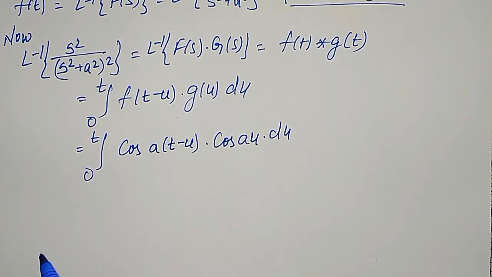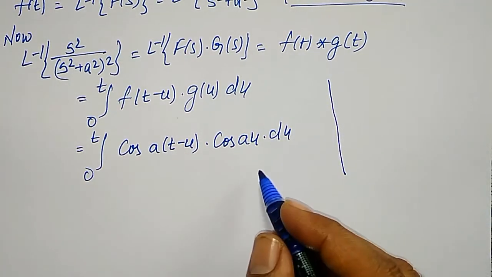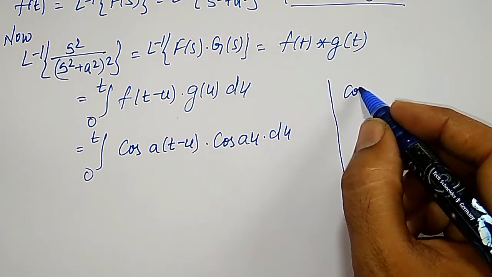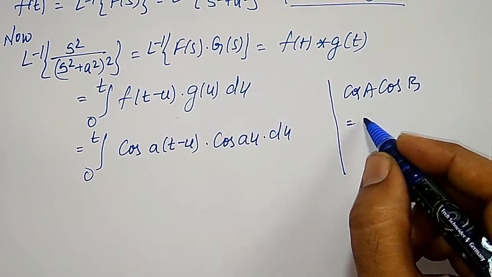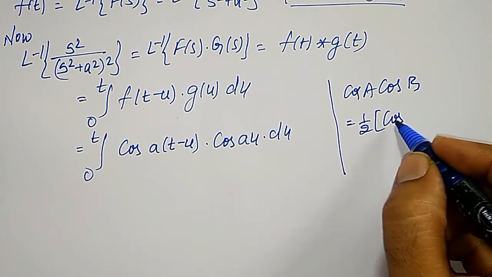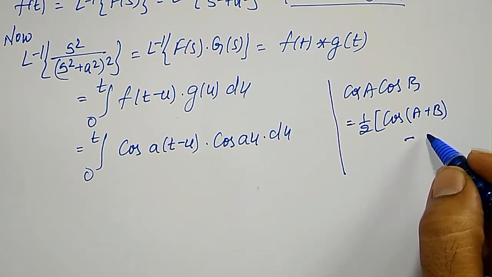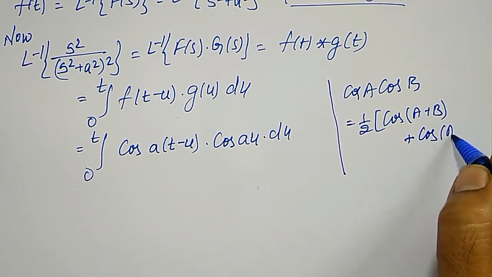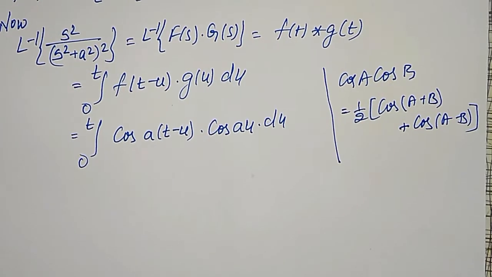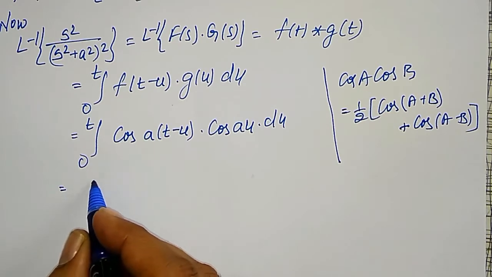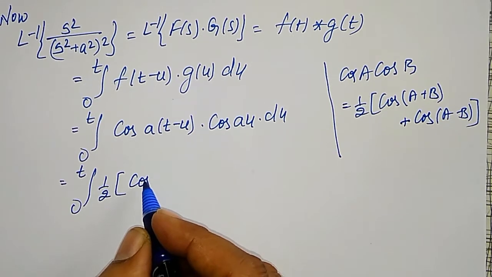To integrate this, cos into cos is there. Therefore, I have to express this as addition of terms by using the cos a into cos b formula. Cos a into cos b is 1 by 2 times cos of a plus b plus cos of a minus b. Using this I am going to get integration from 0 to t 1 by 2 times cos of a plus b.